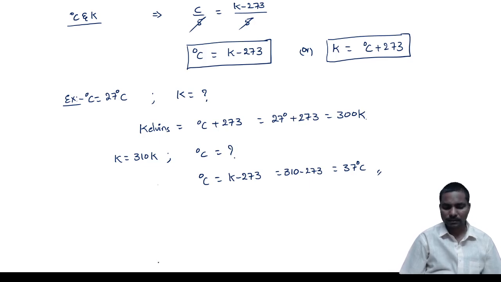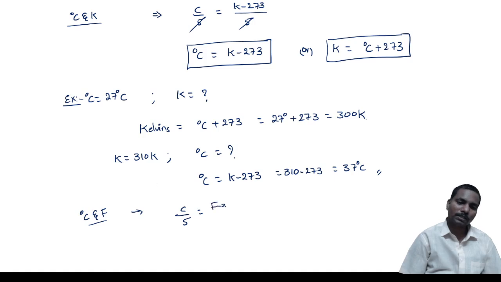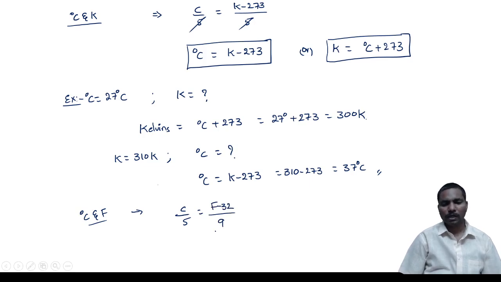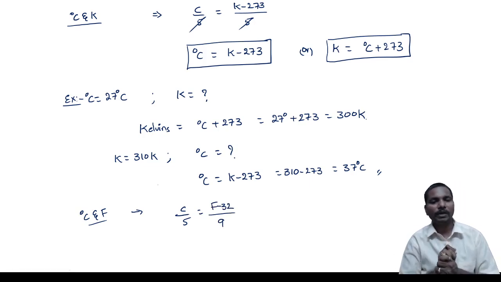In the same way, if you want to get the relation between degrees Celsius and Fahrenheit, that is C by 5 is equal to F minus 32 by 9. From that you can get. Okay, we have one very important question. At what temperature Celsius and Fahrenheit are equal?